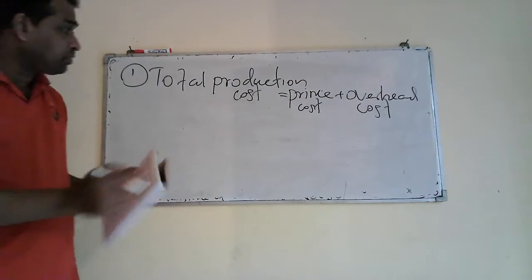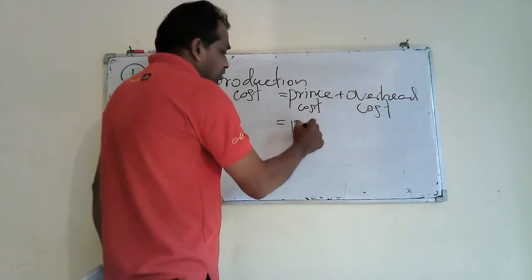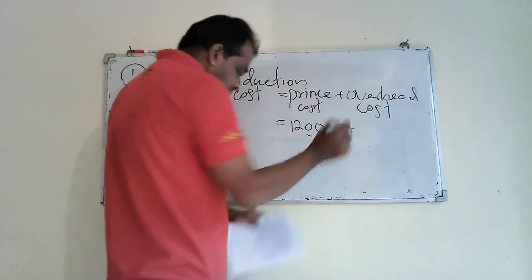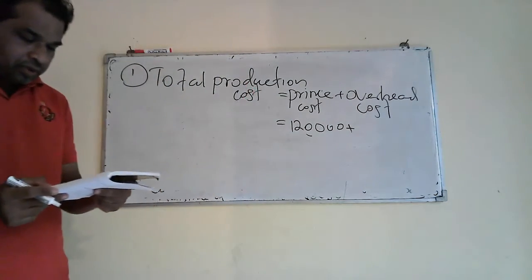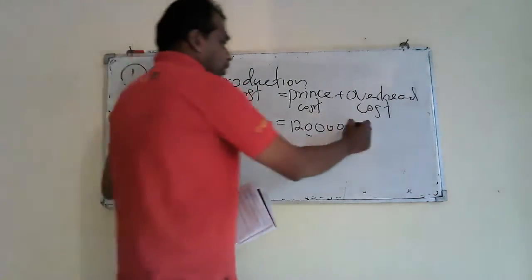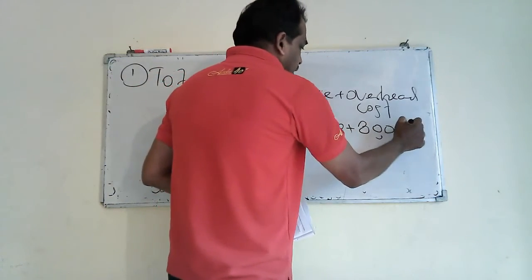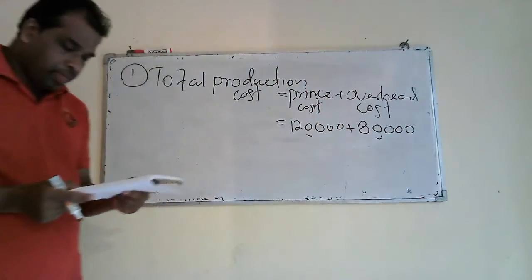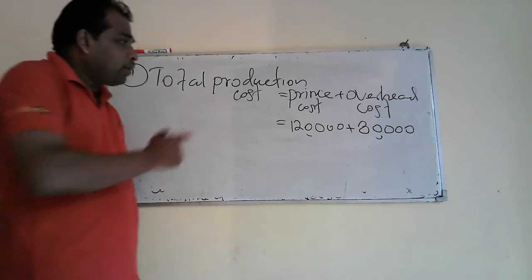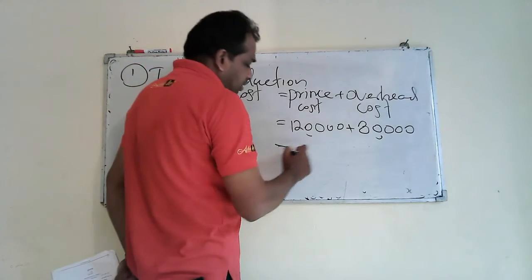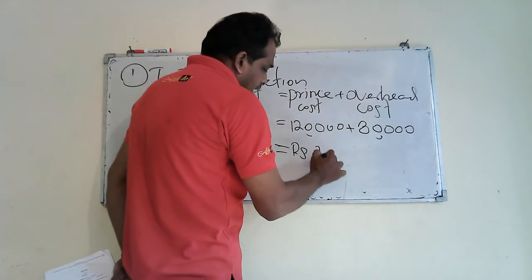Here you are given prime cost 120,000 rupees. How much will be the overhead cost? Production overhead cost 80,000 rupees. You are given these separately, so you can easily take the numbers. Then you have to add these two, 120,000 plus 80,000, it will be 200,000.